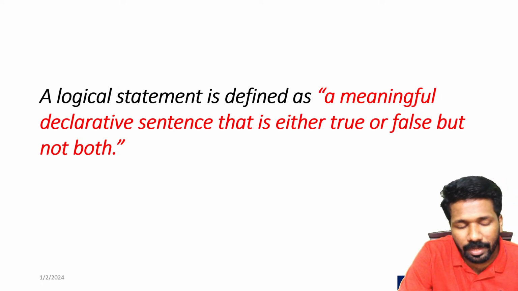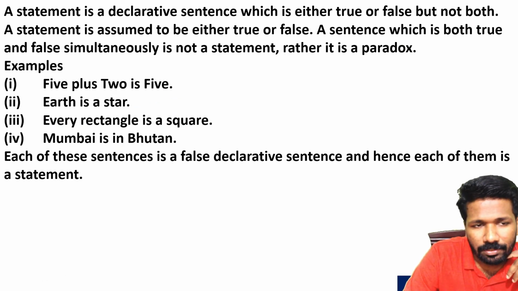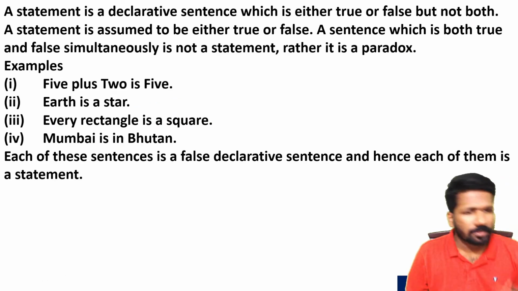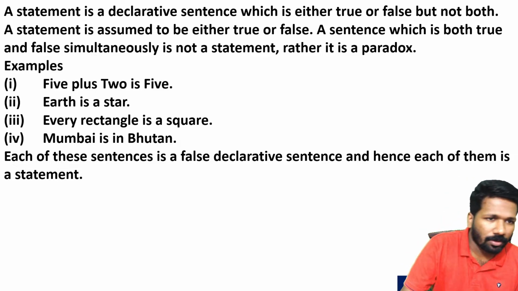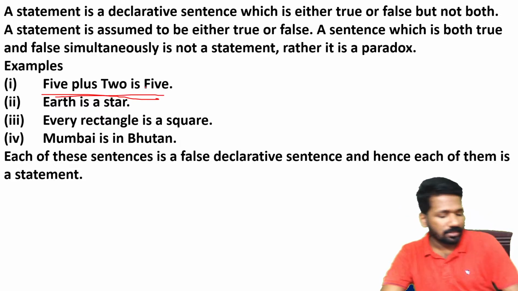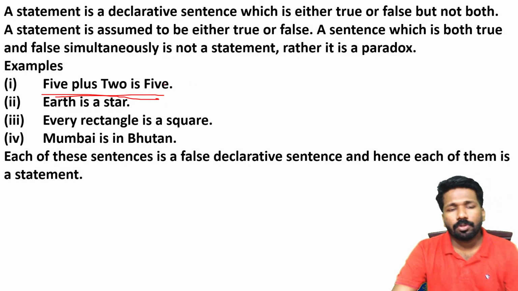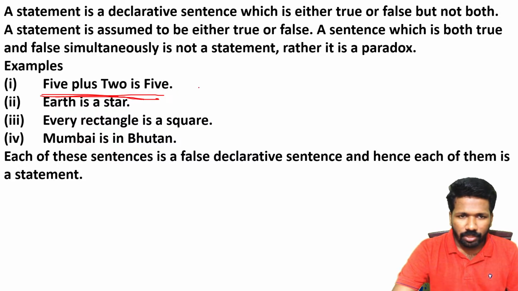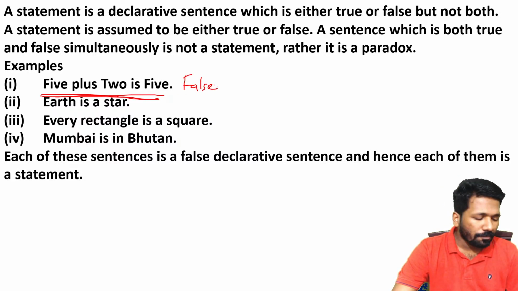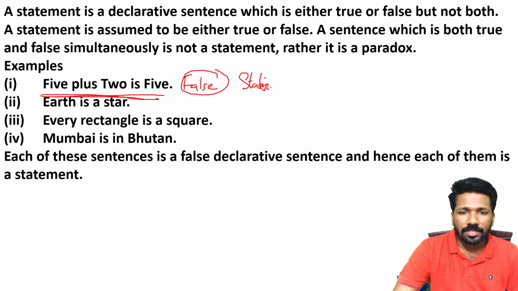I will explain the meaning of true or false but not both. These are a few examples of sentences. Check whether they are statements or not. 5 plus 2 is 5. Is it a statement? The definition we gave is either true or false, but not both. Is this true? No. Is this false? Yes. Either true or false means true is okay, false is also okay. Here it is false, so this is still a statement, a false statement.